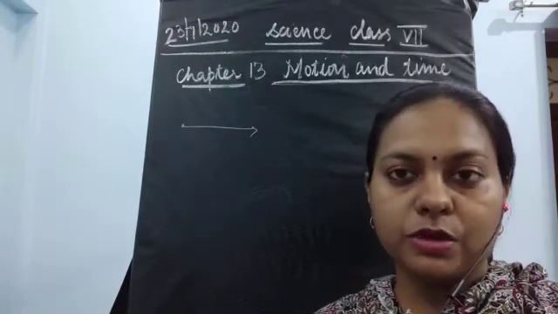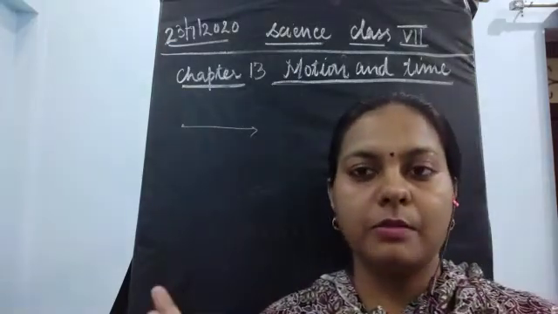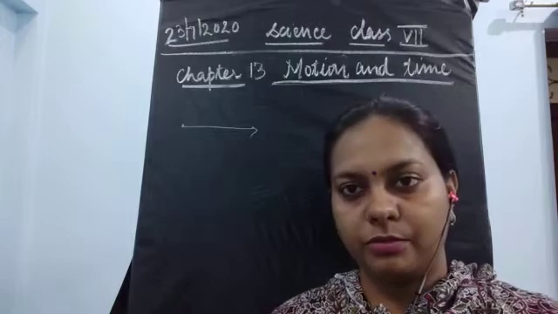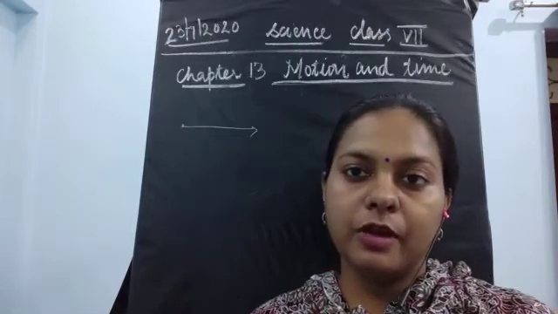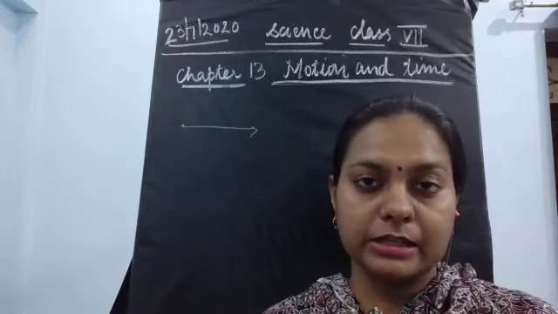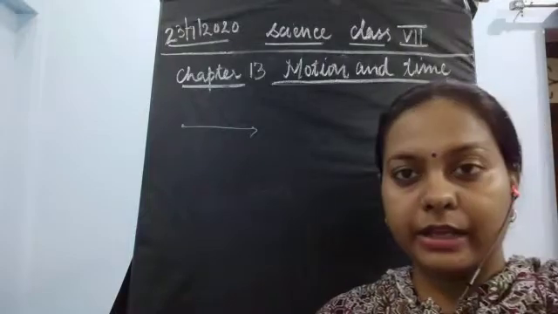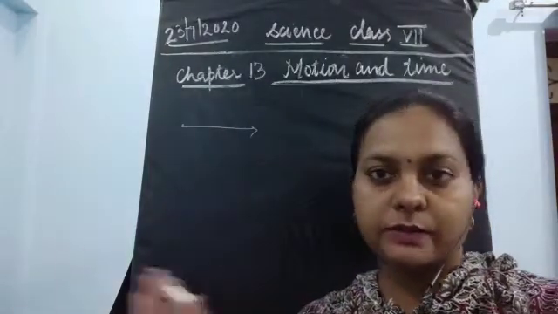Then we also saw two types of motion, uniform motion and non-uniform motion. Uniform motion means an object is traveling with a constant speed, covering equal distance in equal intervals of time.